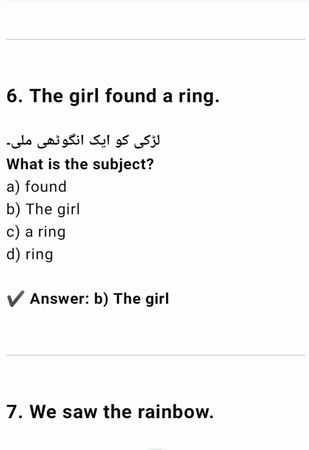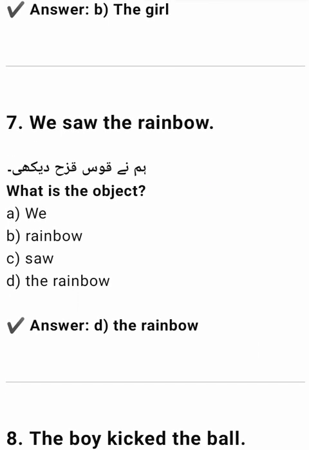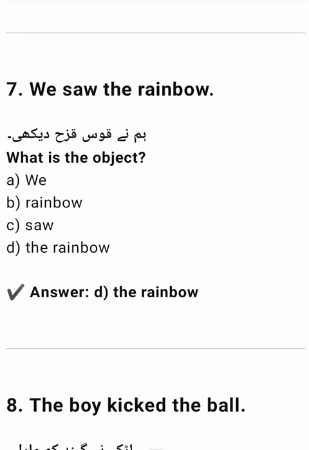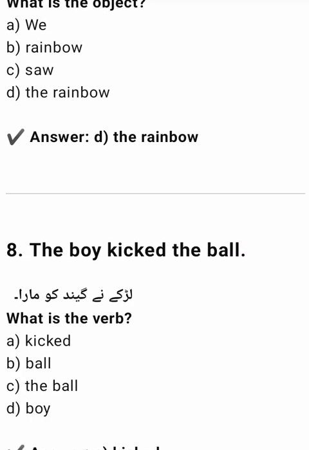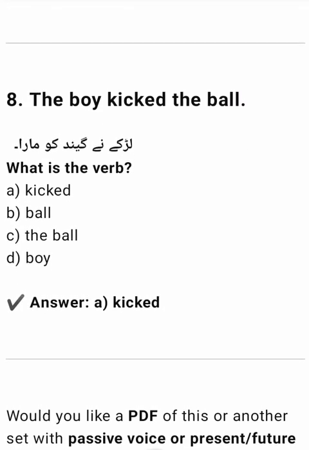6. The girl found a ring. Ladki ko ek angoothi mili. What is the subject? A. Found. B. The girl see a ring. D. Ring. 7. We saw the rainbow. Humne kus kazah dekhi. What is the object? A. We. B. Rainbow. C. Saw. D. The rainbow. 8. The boy kicked the ball. Ladke ne gend ko mara. What is the verb? A. Kicked. C. The ball. D. Boy. Answer. A. Kicked.